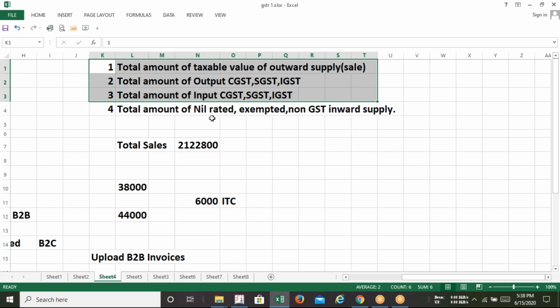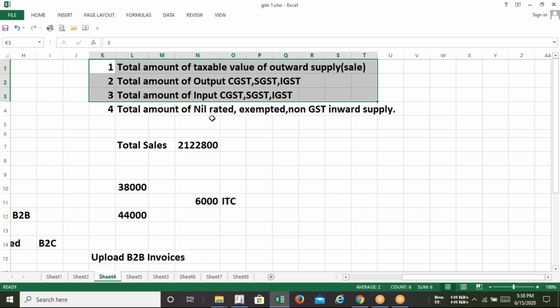Consider a supplier of medicine. Nowadays, you know that after the outbreak of COVID-19, the medicine industry is flourishing very well, because people need medicine day by day, so their turnover is rising day by day. Medicine sometimes will attract 0% GST. Most medicines come under the 12 and 5% bracket of GST, and some medicine will attract 28% GST also. It depends on the nature of the medicine.